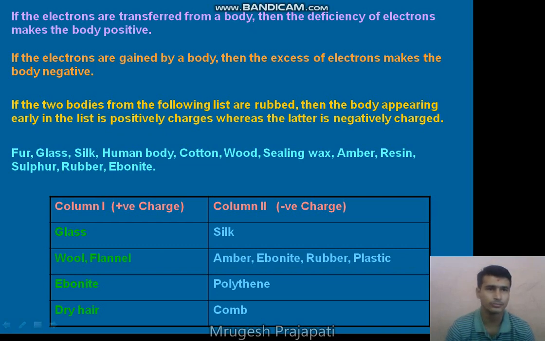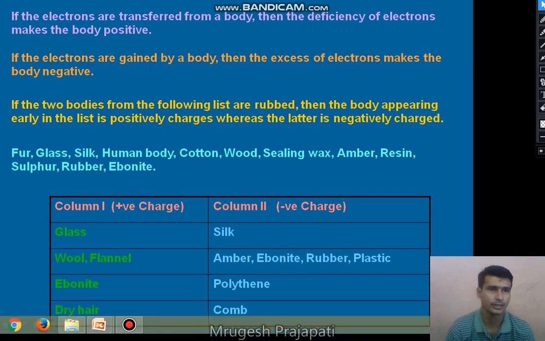So if we consider a glass rod and a silk cloth, as we already saw previously, when the glass rod is rubbed with the silk cloth, the glass rod becomes positive and the silk cloth becomes negative.